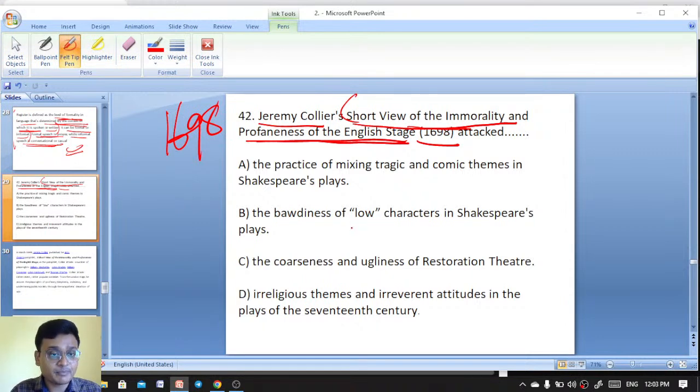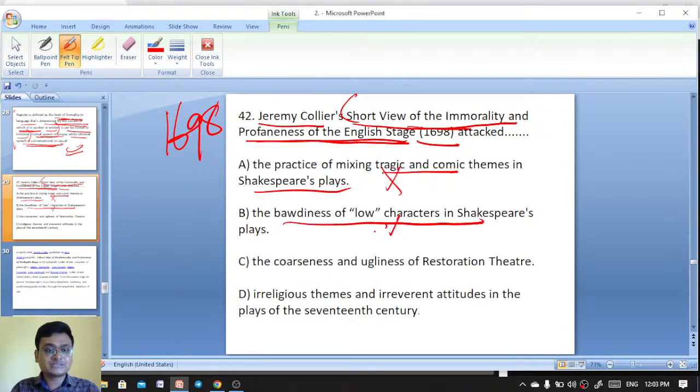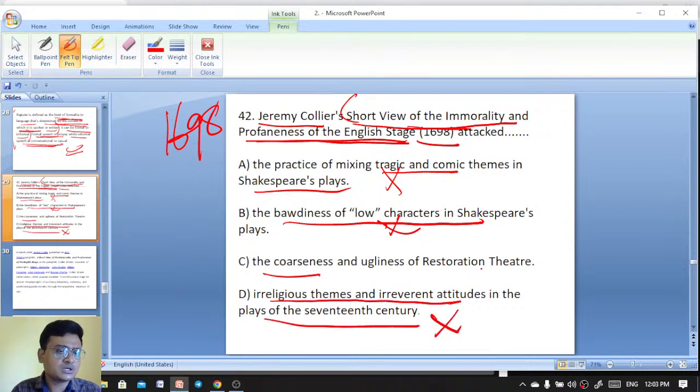They attacked the practice of mixing tragic and comic things in Shakespeare's plays, the bawdiness of low characters in Shakespeare's plays, the coarseness and ugliness of Restoration theatre, and irreligious themes and irreverent attitudes in the plays of the 17th century. So it is Jeremy Collier's A Short View of the Immorality and the Profaneness of the English Stage, published in 1698.